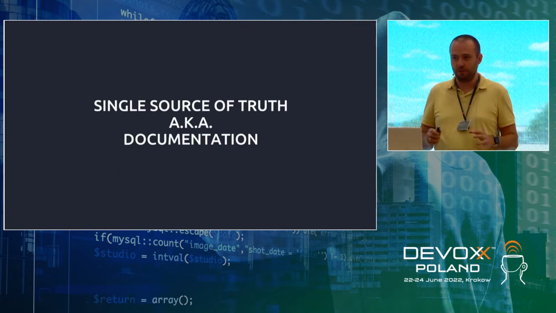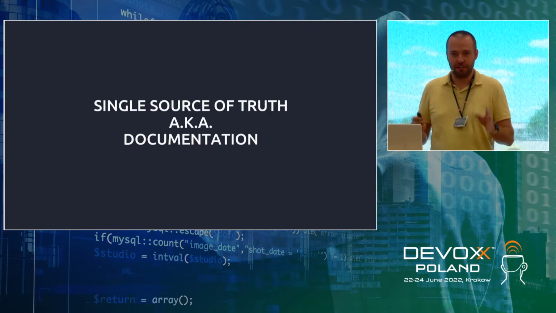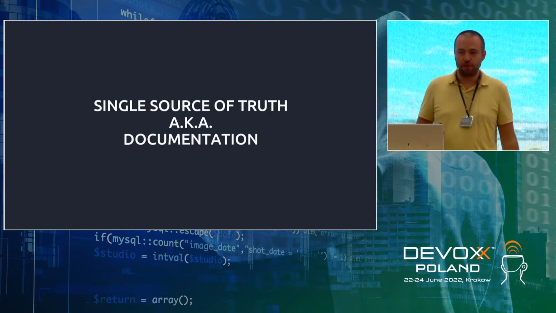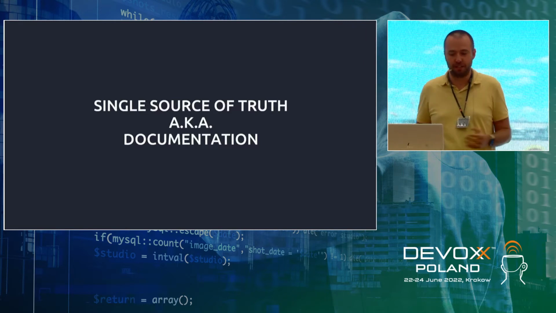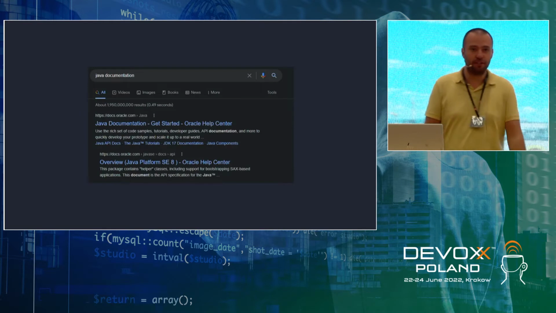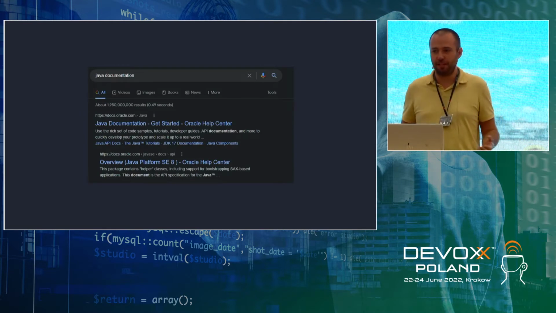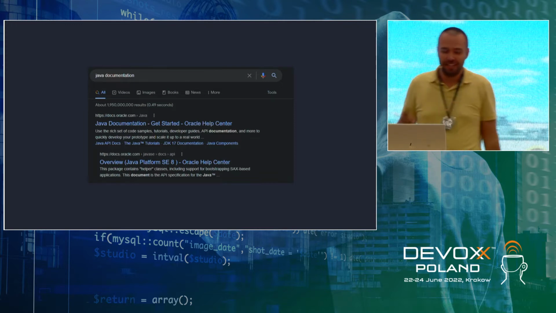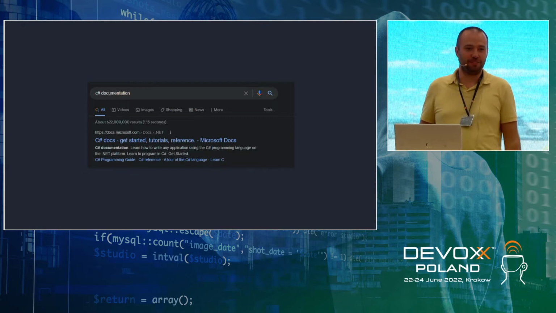And I assume most of you here are Java developers, and you can consider yourself a very lucky guy, because if for any reason you forget the link to where the official documentation is, you can just Google it, right? And the very first link, it's the official Java documentation. I'm not a Java developer, so if that's not correct, please let me know. Same for C# developers. If you forget the documentation, you can just Google it, first link, and you're there, right?